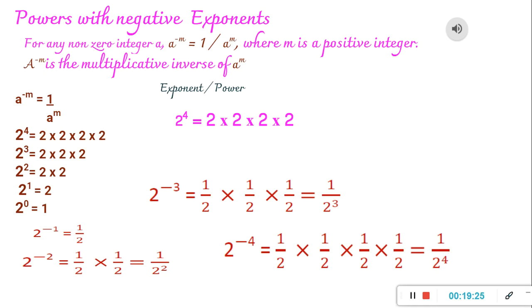Same way we can say that a upon b whole raised to minus m is equal to b upon a whole raised to m. Clear? Means 2 upon 3 whole raised to minus 3 is equal to 3 upon 2 whole raised to 3. You can write the multiplicative inverse of the fraction, and the power should be positive. Means a upon b whole raised to m, we know, is a raised to m upon b raised to m. The same way a upon b whole raised to minus m is equal to the inverse of a upon b, that is b upon a whole raised to m. Power will change to positive. Clear?